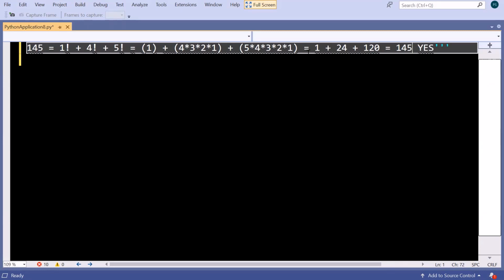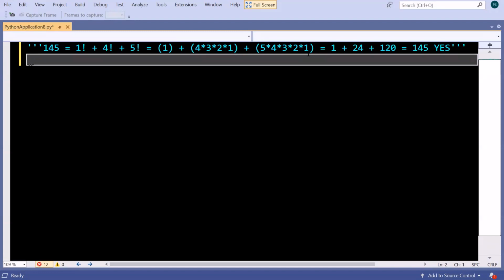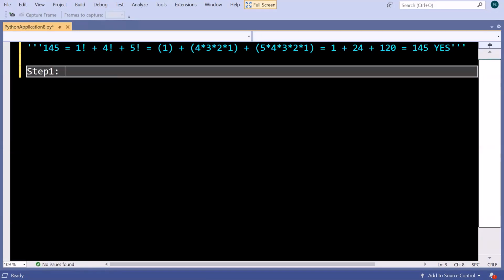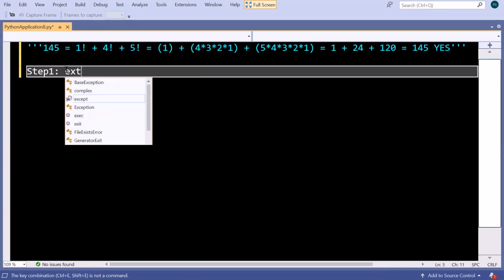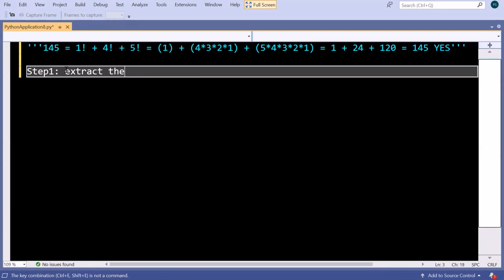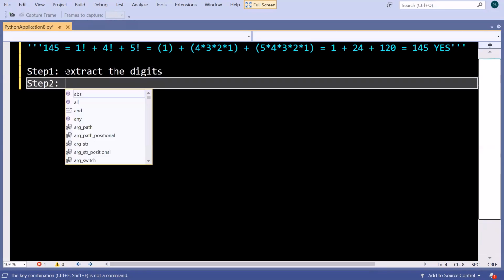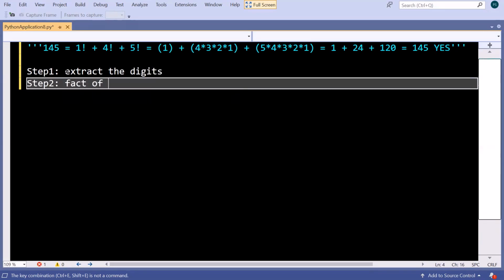So here we understood what actually a strong number is: extract the digits, and factorial. Before going, we can write here the steps. Step 1 will be to extract the digits, and step 2 will be the factorial of each digit, right? We have to extract the digit and simultaneously we will be doing the factorial.